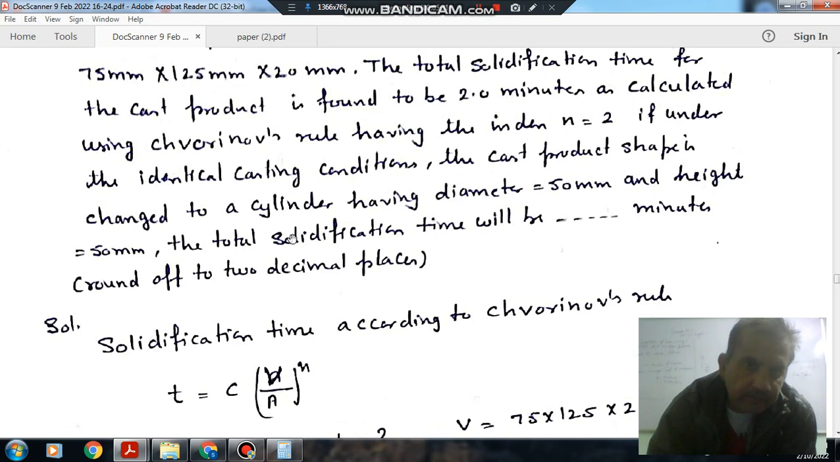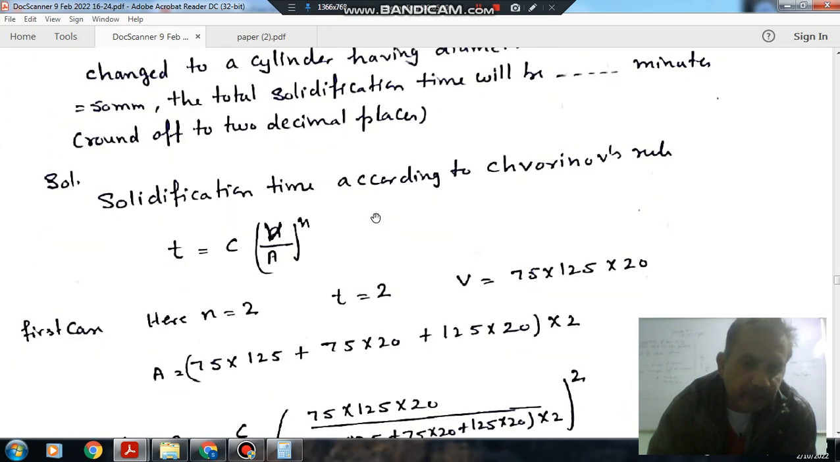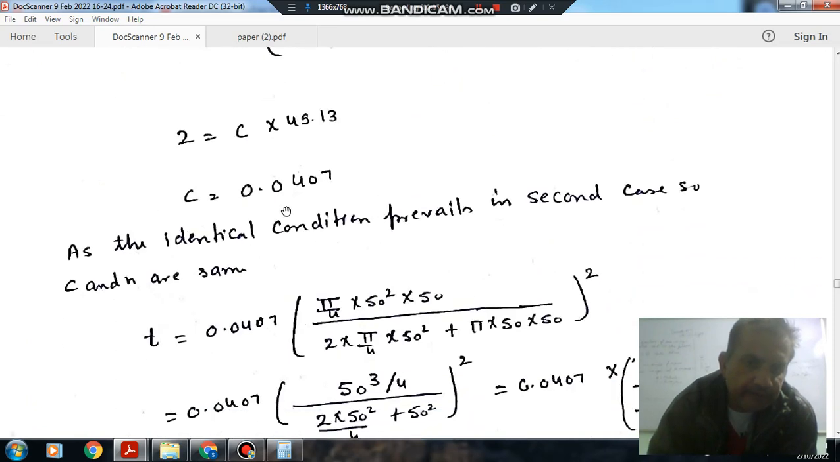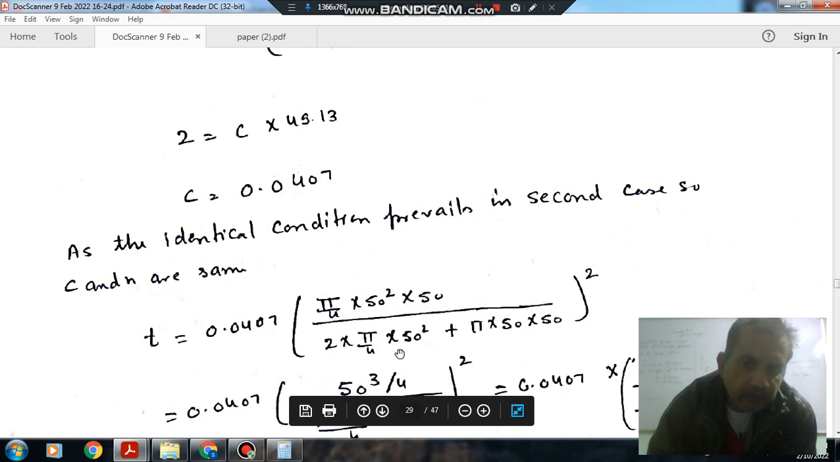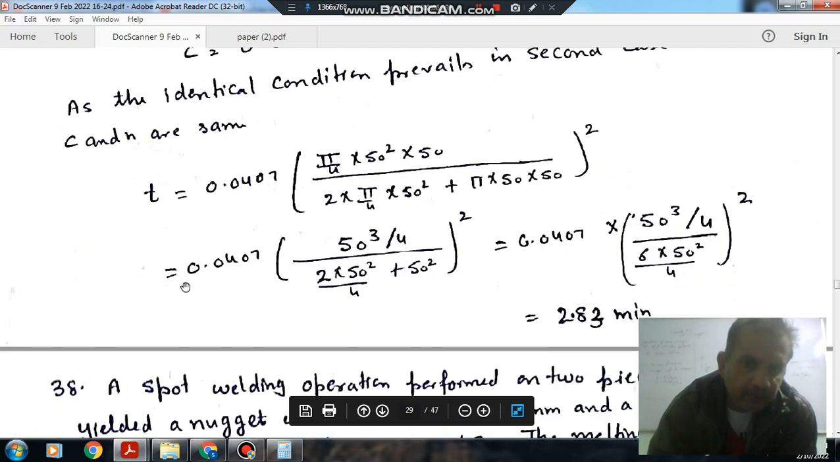For identical conditions in the second case, the cast product shape is cylindrical with diameter 50 and height 50, and the metal is the same, so C is the same. This is the volume of casting, pi by 4 into 50 square into 50. The surface area is the side area plus the area of the two ends of the cylinder: 2 into pi by 4 into 50 square plus pi into 50 into 50. Putting in the values, T is 2.83 minutes.